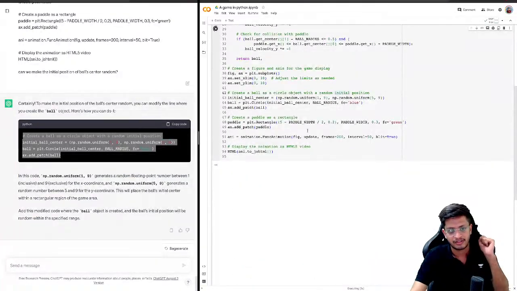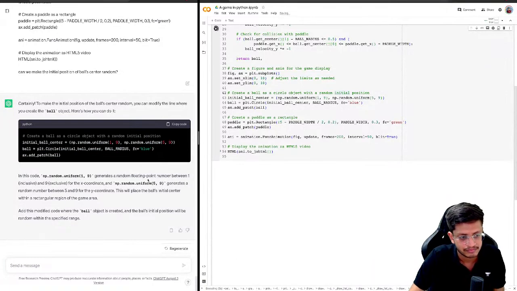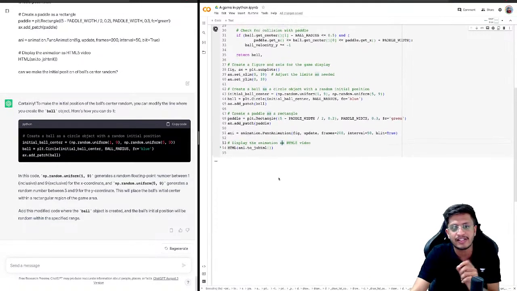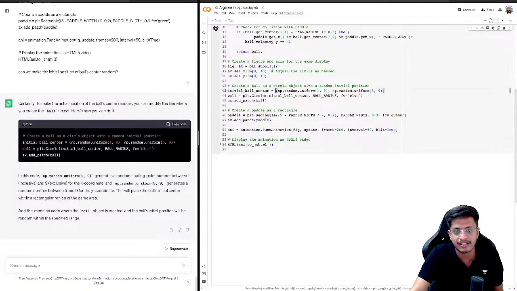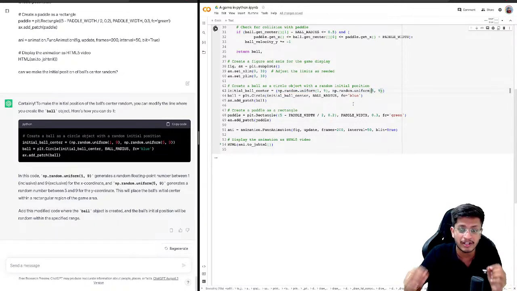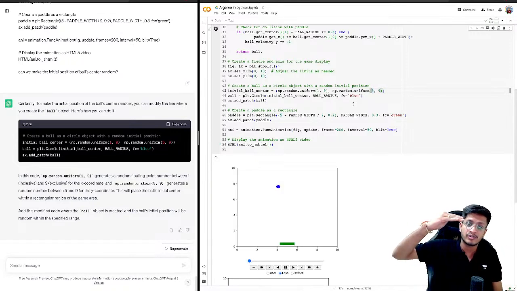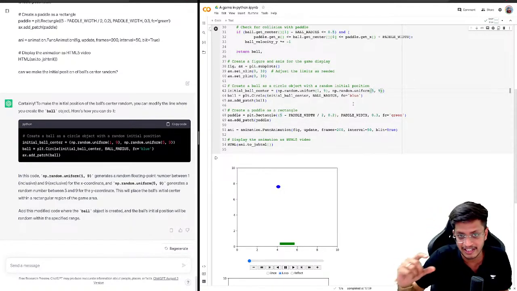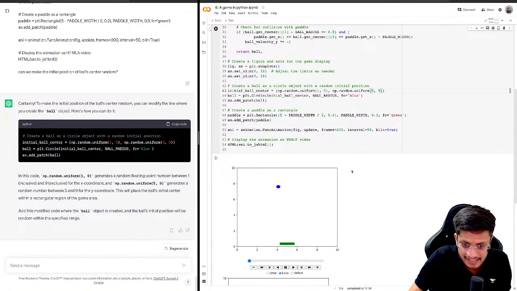So let's run this code. This is good, right? Now the ball doesn't start from 5,5. Instead, it will start with a random position. It just took numpy random uniform from 1 to 9 and another random. So it's very intelligent. See, the x coordinate is between 1 and 9, but the y coordinate is only between 5 and 9, so that the ball doesn't start from the bottom half. It starts on the top half of the screen. So basically this is the region where the ball will start initially, and this is our initial position.